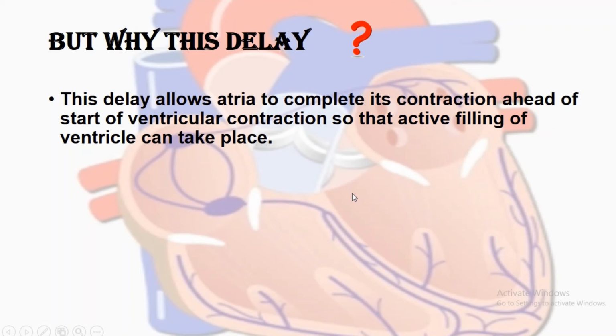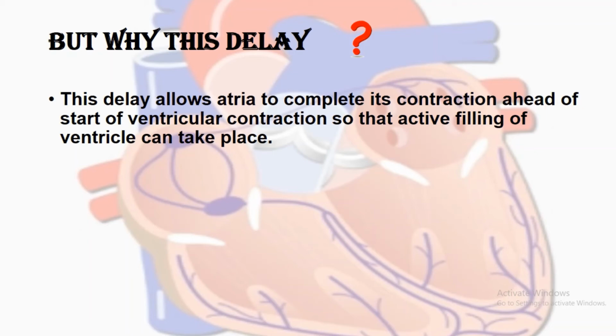The reason is that this will allow the atrium to complete its contraction ahead of the start of the ventricular contraction. The atrium starts depolarizing and completes its depolarization in about 0.1 second, while the ventricle is not yet depolarized. After the atrium is depolarized, it will start contracting. Because the ventricles haven't completed their depolarization yet, they will not start contracting.